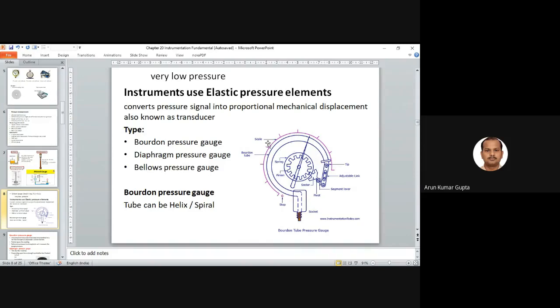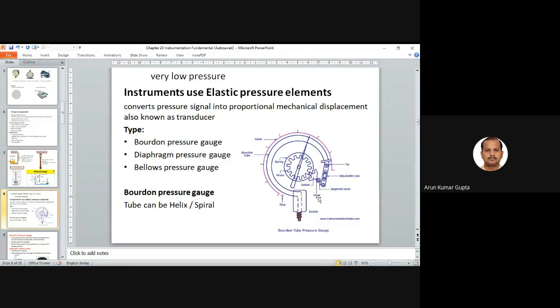And in this tube we have the scale. This is known as a Bourdon tube, and we have an adjustable link attached with the spring. This is a spring, right? And we have the piston, and then the pointer is attached with the piston.